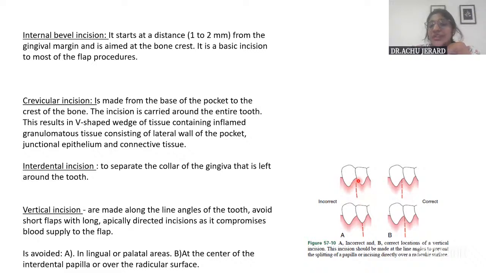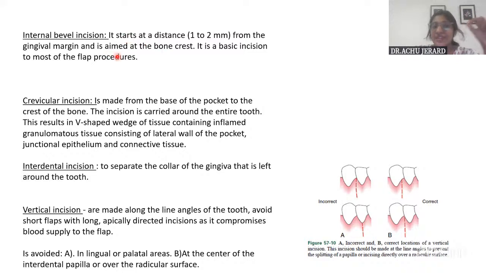So when you give this vertical releasing incision, what you have to bear in mind is that it shouldn't be given in the middle of the papilla in a way that it will split the papilla. And also it shouldn't be given directly over the root surface or the radicular surface, because in both of these ways, it would compromise the blood supply. That is the reason it should always follow the line angle. It should be given along the line angle of the tooth surface or the root surface. I have given the explanation already. I hope you understood the incisions.